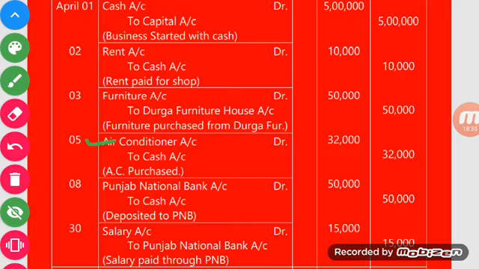So the total value is 32,000 we have paid. And cash amount, cash is outgoing from your business. 30,000 we have given to the vendor, and 2,000 we have given to the installer. So cash is outgoing from your business, and whatever is outgoing from business will be credited. So cash account will be credited. Is it clear? The next example,